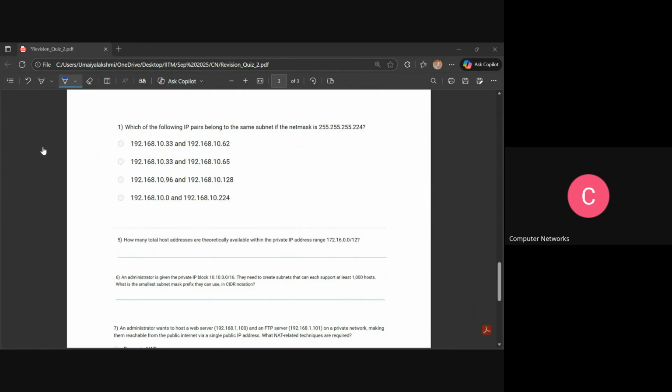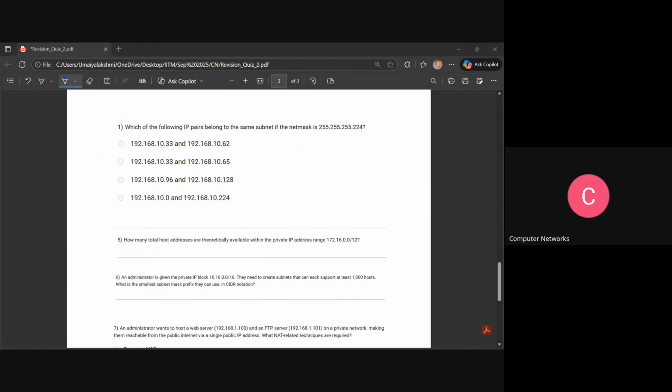We have a set of IP address pairs, and they have given a net mask. Which IP pair will belong to the same subnet if the net mask is 255.255.255.224?